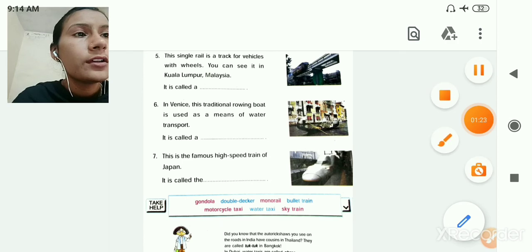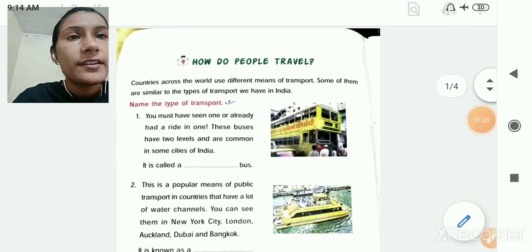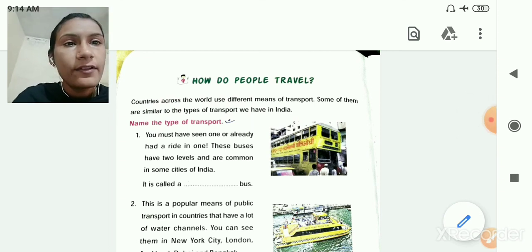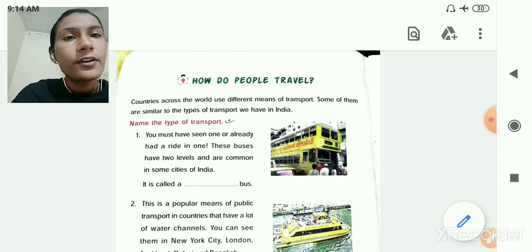So here lesson number 9, how do people travel, is over. How to write this in your fair book, I will send in the PDF. So like that you can write in your fair book.